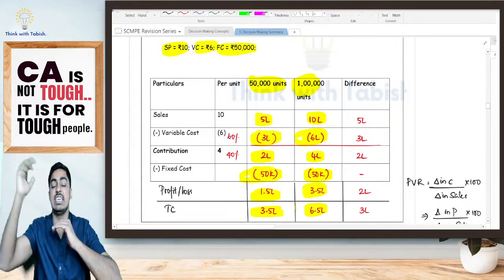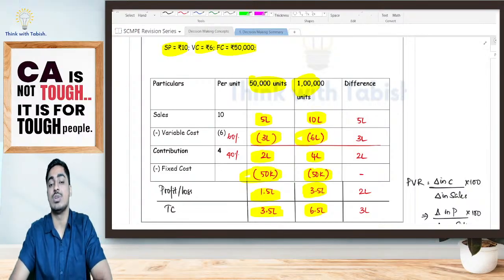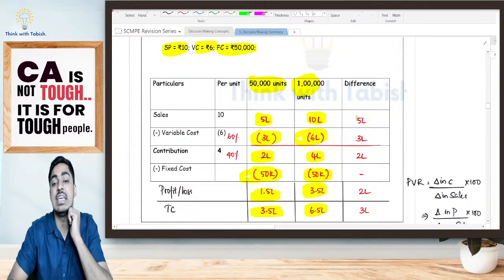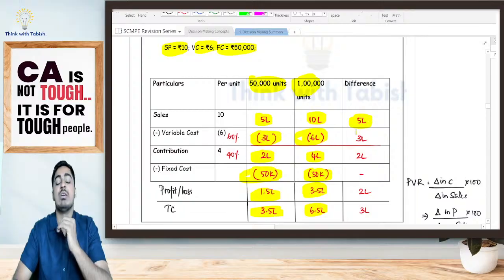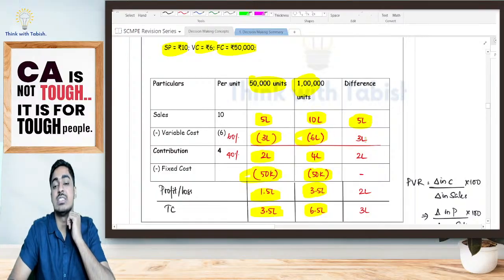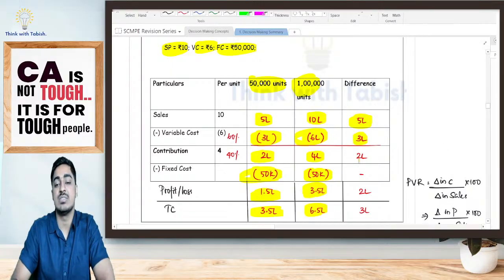Now let me see the change in my cost. What is the change in my sale, students? My sale has changed from 5 lakh to 10 lakh. That means my sale has increased by 5 lakh. My variable cost has increased from 3 lakh to 6 lakh, so it has changed by 3 lakh. My contribution has changed from 2 lakh to 4 lakh, so it has changed by 2 lakh.